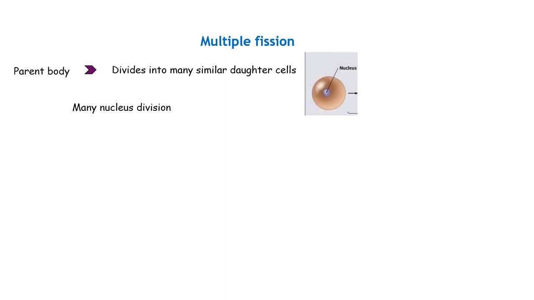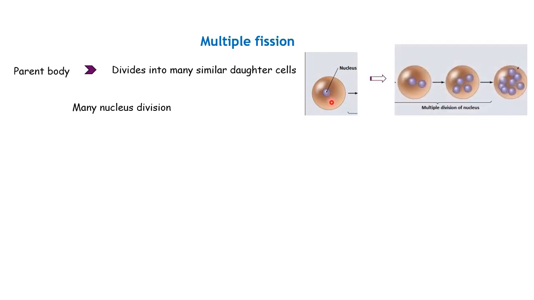Let's see what process actually takes place inside this mother cell. So this is a single mother cell and it has only one nucleus. First, this nucleus will undergo many nuclear divisions and continuously produce a lot of nuclei inside the cell itself. And during this nuclear division, the cytoplasm inside it, you know what cytoplasm is, right? Cytoplasm is a place where you have different organelles, and all these organelles do a lot of different functions.